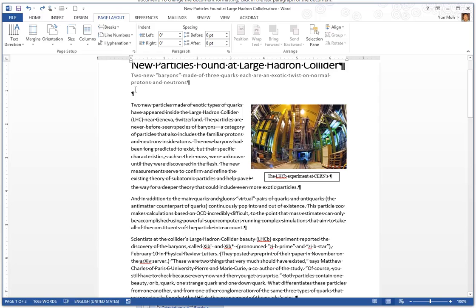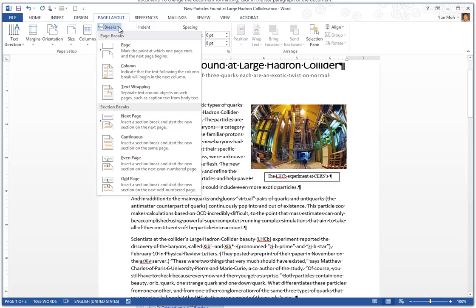So go ahead and click on it. It breaks right there, and then it lines up a little bit better so that the picture and the text stay side by side without overlapping each other. Okay, so that's text wrapping.